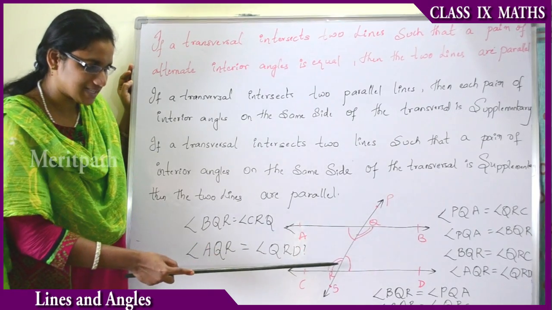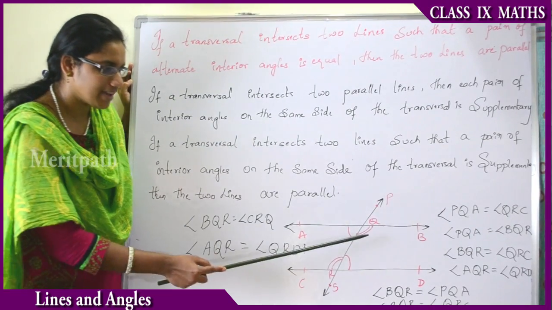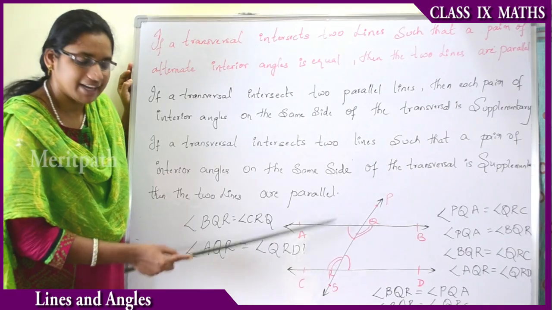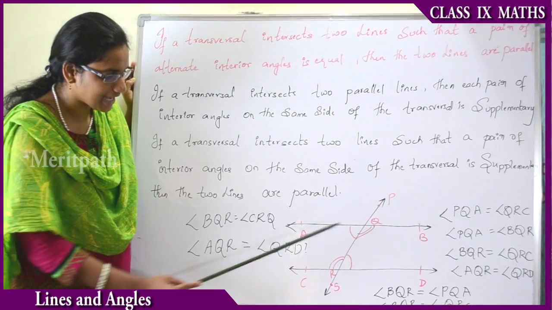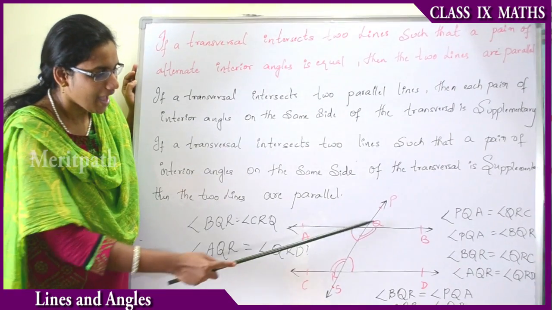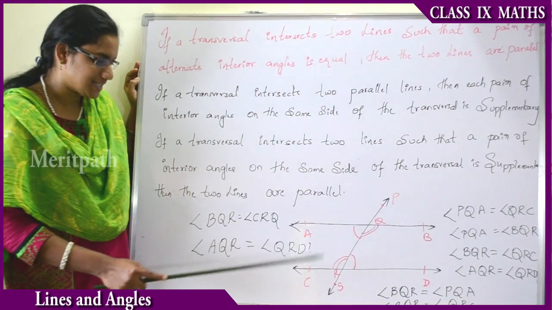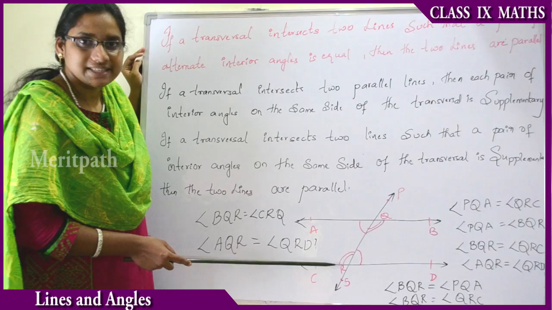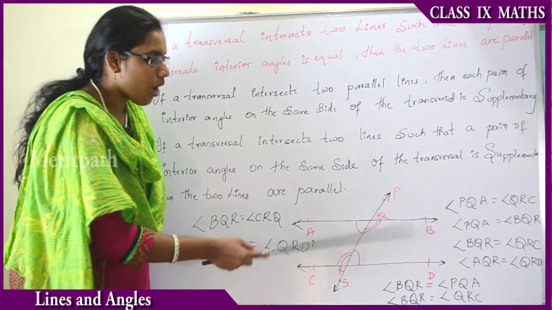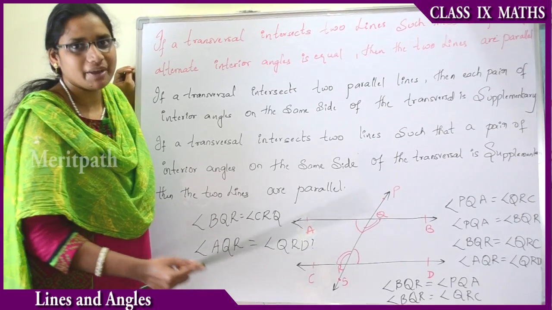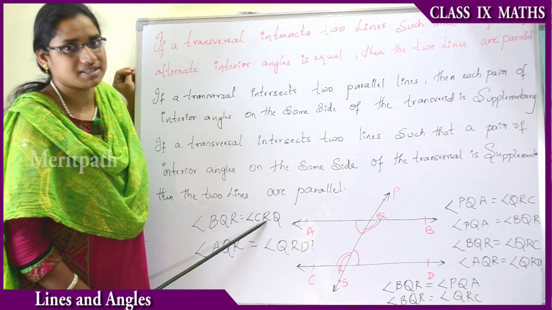Therefore, these two angles are equal. When these are equal, it will be followed by the other two angles also, that is angle AQR and angle QRT. And we have already said that alternate angles are also equal. Therefore, all these statements are justified by using these two axioms.